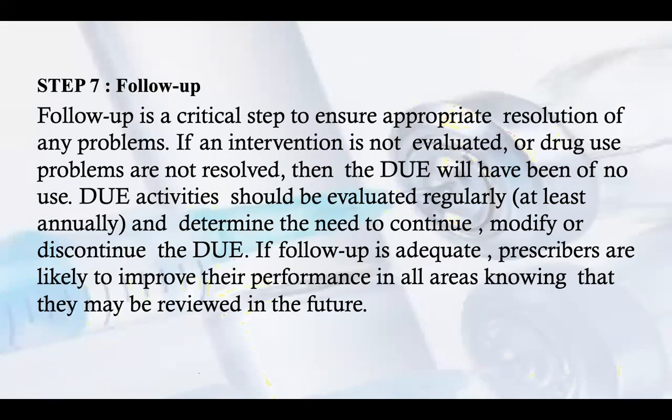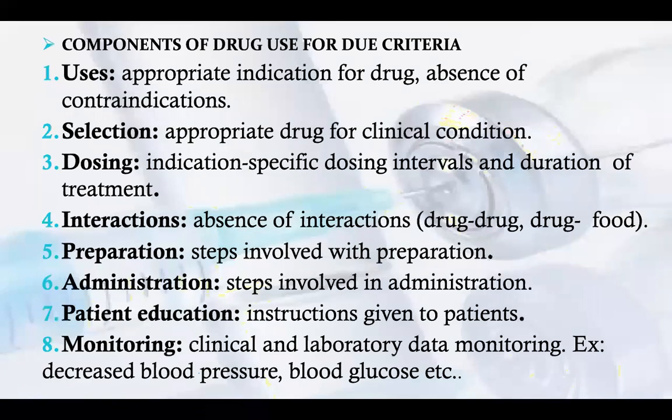But in private hospitals, they have to follow this, because usually we send them a drug list saying these drugs are available. They have to prescribe from among that list. They don't prescribe whatever they want. They have to choose among the drugs they know. So the prescriber must follow the instructions given by the drug use evaluations. Now, what are the components of drug use criteria?